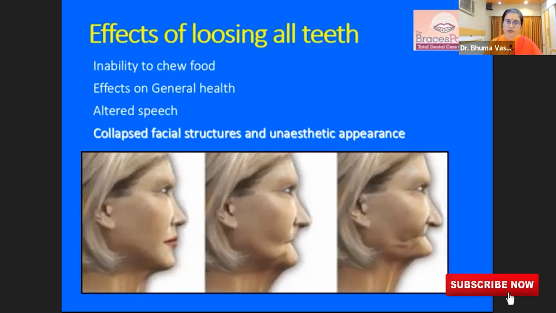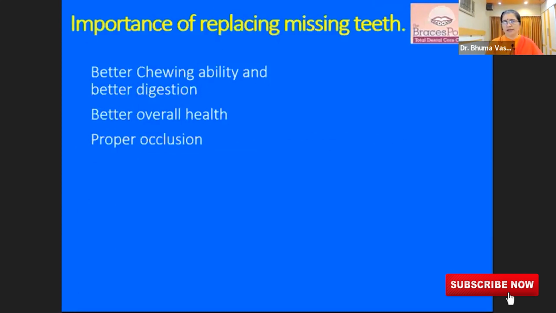So it's very important for us to understand that for the old members, our respected elders in the family, we have to motivate them, even if they are in a hopeless state, that you should have your artificial teeth so that you can eat better and feel better, and then they don't have issues like constipation, because they are not eating enough fiber. The problem is that they don't have teeth to eat with, so that is why other systemic issues are coming. So we have to help them with replacement of the teeth for better chewing, better digestion, and better overall health.